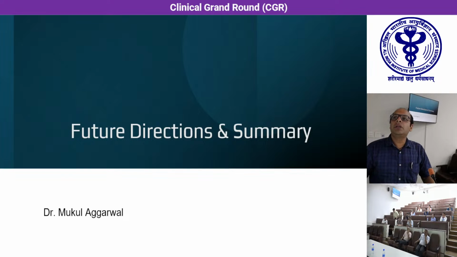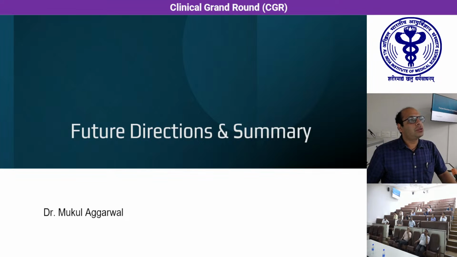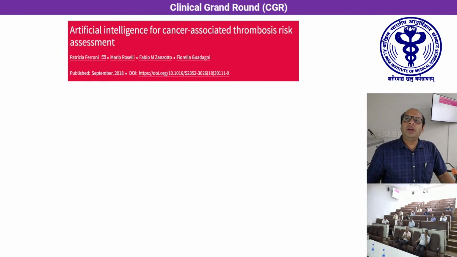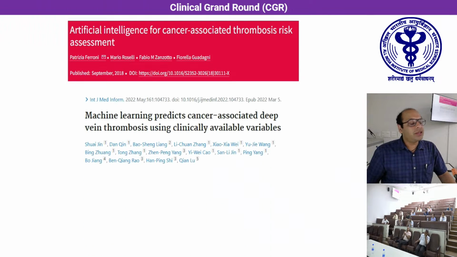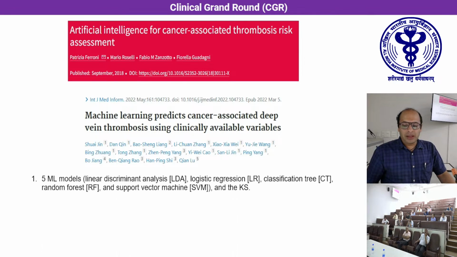Good afternoon, everyone. So the future of cancer-related DVT research lies in having better risk stratification scores to see what patients will be needing prophylaxis, and maybe developing better agents for this prevention as well as treatment. What do we have in this regard? Artificial intelligence is making inroads into everything, including risk stratification scores. This is an interesting study published a couple of years back, in which they used various machine learning methods to predict cancer-related DVT using various clinical variables.